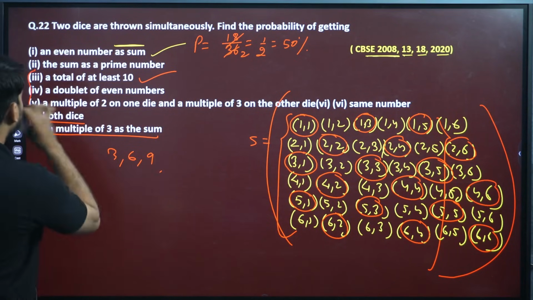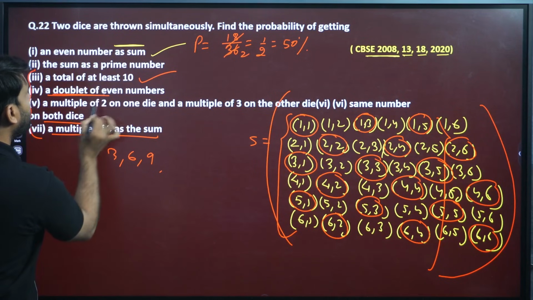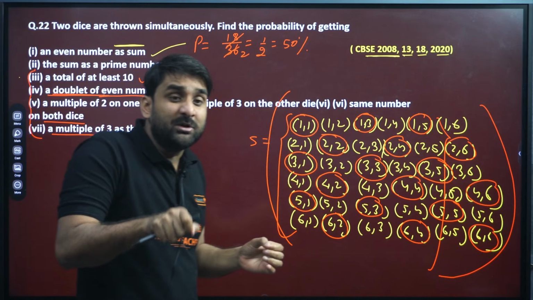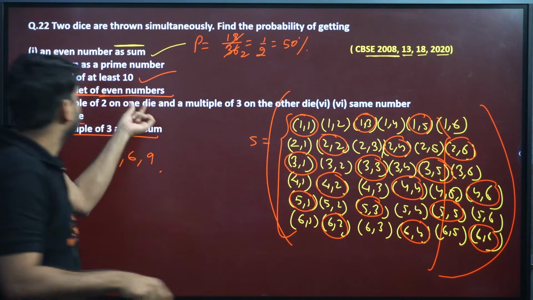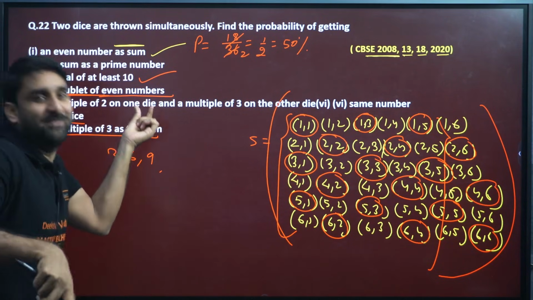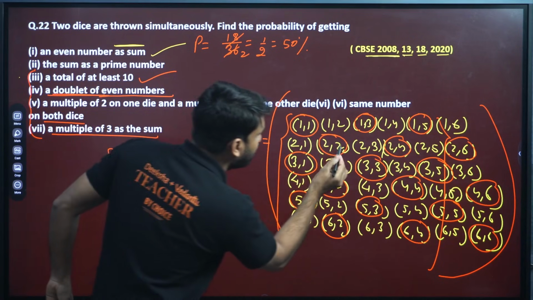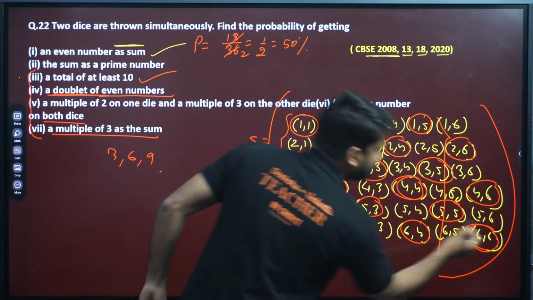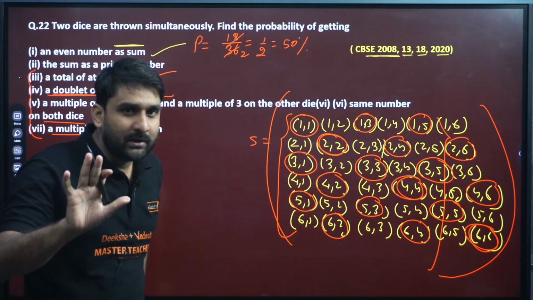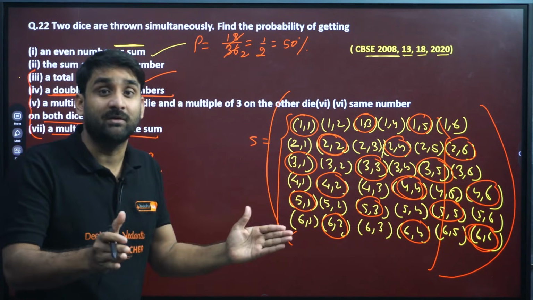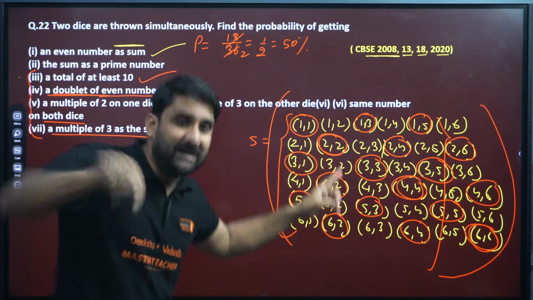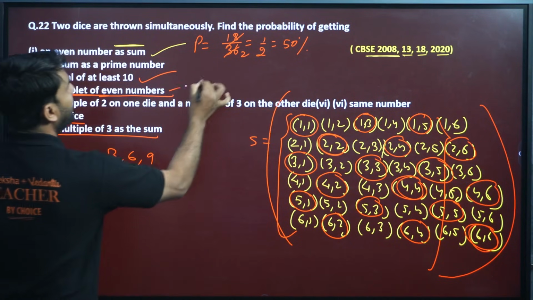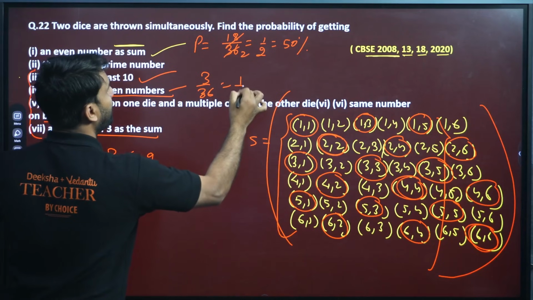Right? Okay. A doublet. You know doublet? Doublet means both the numbers should be similar. Here it is a doublet of even numbers. Doublet should be there, but even is the condition. So 2,2 will be considered here, 4,4 will be there, and 6,6. Same number but even. So how many possibilities are there? 3 by 36, which will be equal to 1 by 12.